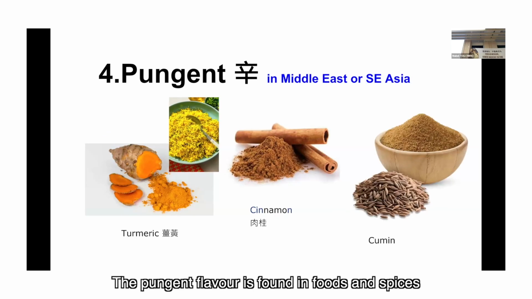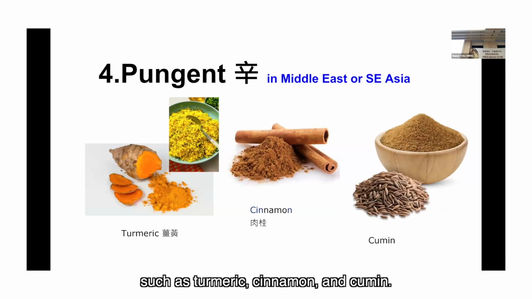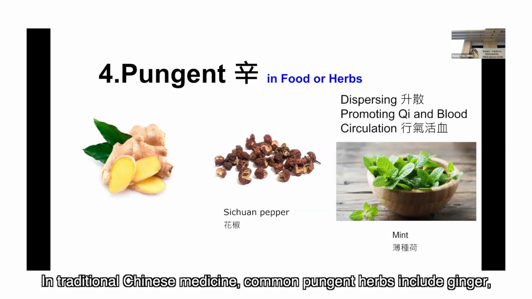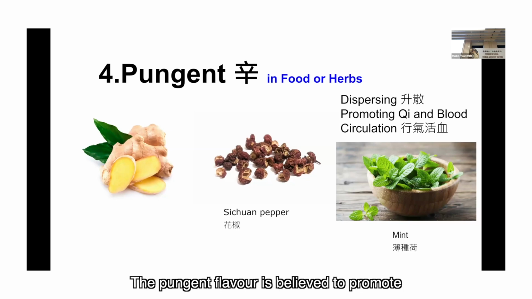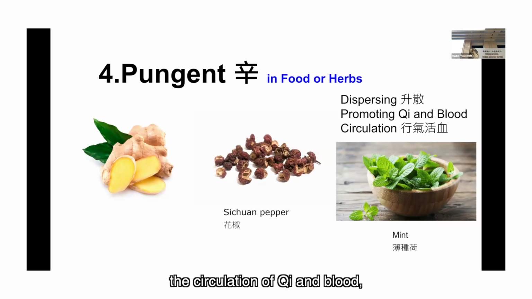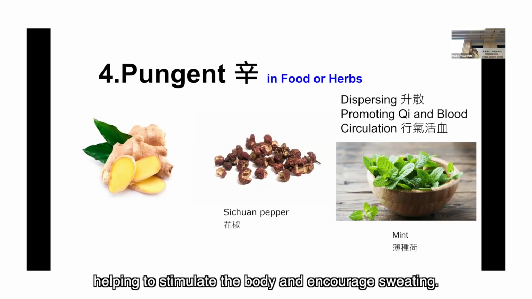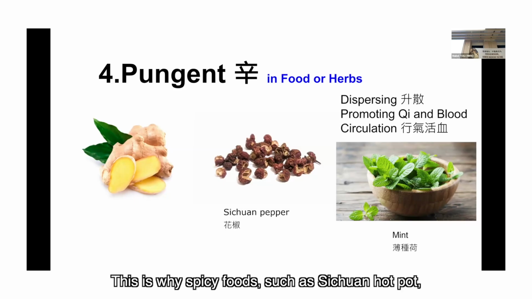The pungent flavor is found in foods and spices such as turmeric, cinnamon, and cumin. In traditional Chinese medicine, common pungent herbs include ginger, Sichuan pepper, and mint. The pungent flavor is believed to promote the circulation of qi and blood, helping to stimulate the body and encourage sweating. This is why spicy foods, such as Sichuan hot pot, often make people feel warm and perspire.